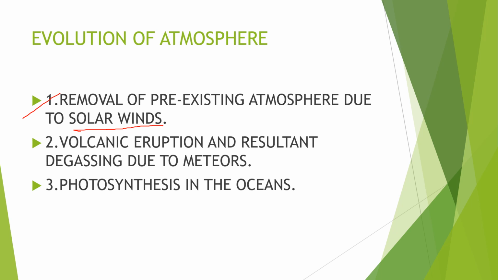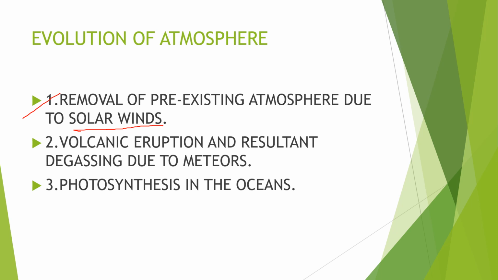As the solar radiation would come on the Earth's surface, those radiations would not be repelled by the Earth that strongly because the magnetic field of the Earth had not evolved at that time. So these solar radiations took away the harmful gases from the surface of the Earth, thereby helping in sustaining the lives of various species on the surface of Earth.